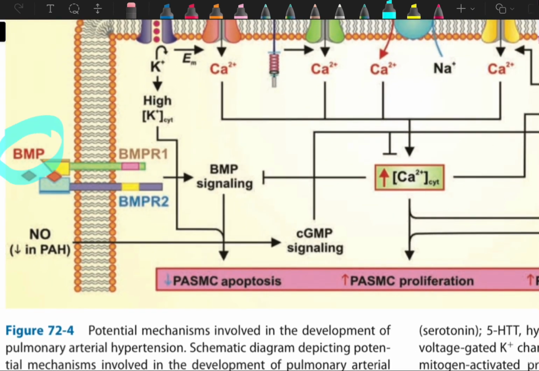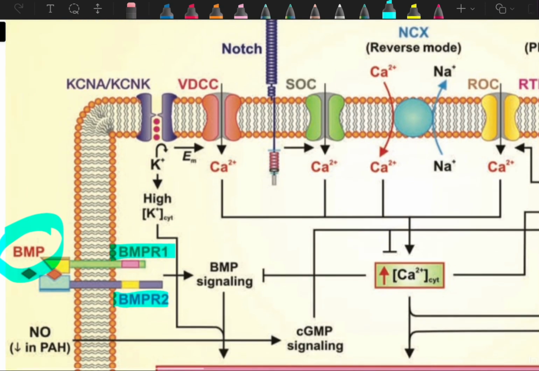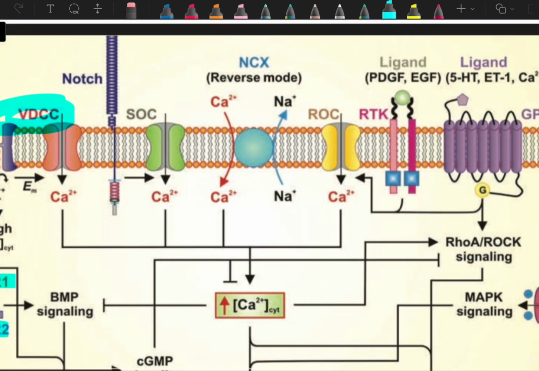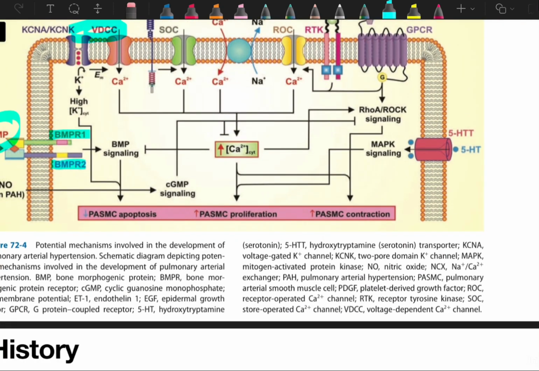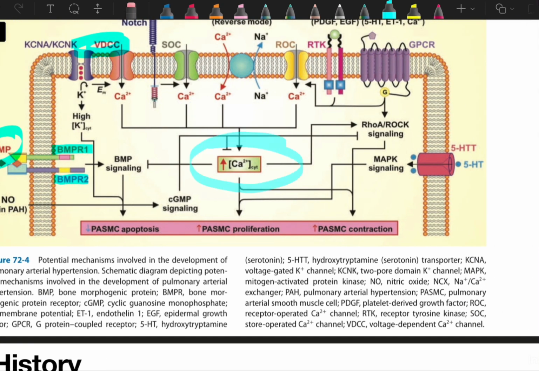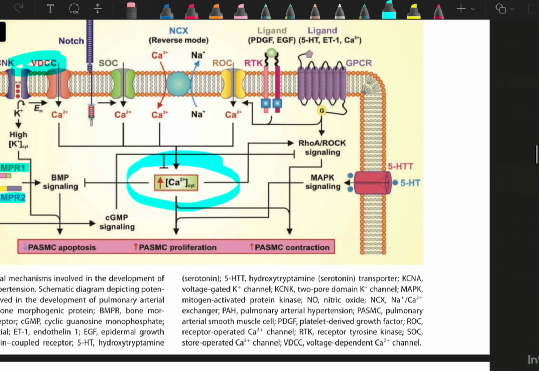Here we can see bone morphogenetic protein, which acts on BMP receptor 1 and BMP receptor 2. Here there are voltage gated potassium channels. These are voltage gated calcium channels. These are different mechanisms of pathogenesis of this pulmonary artery hypertension. Here we can see finally it leads to increase in cytosolic calcium level. So here we can see serotonin receptor, Rho receptor, RhoA or ROCK signaling, MAPK signaling.